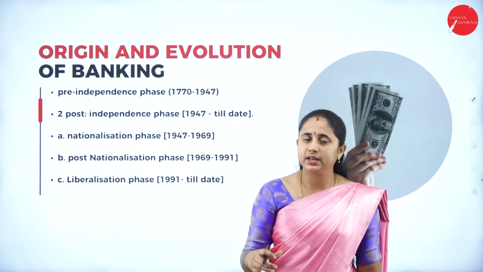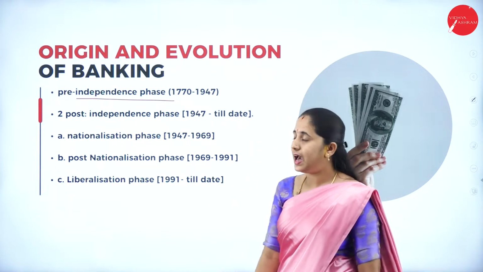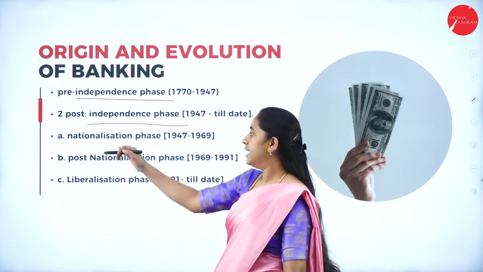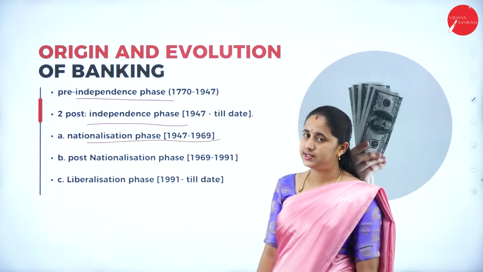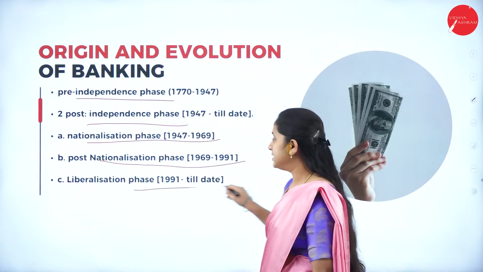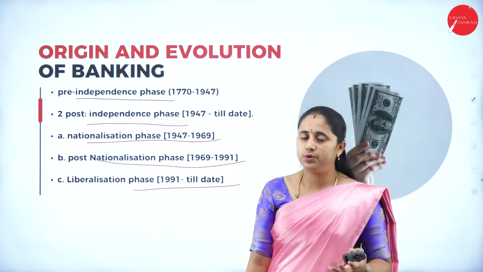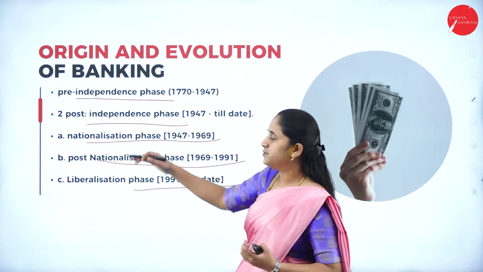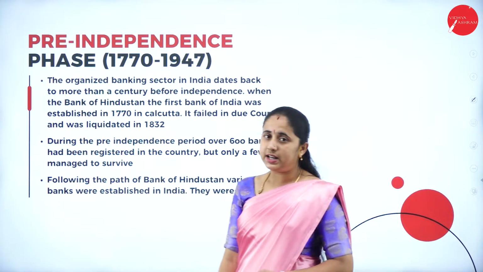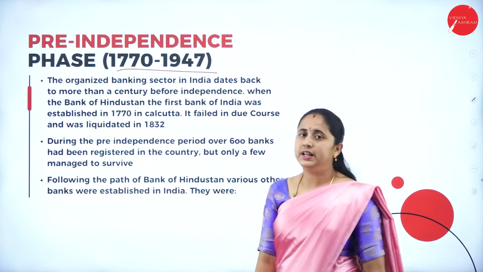This evolution of banking is broadly classified into two types: the pre-independence phase and the post-independence phase. Under the post-independence phase, we are going to study three parts: first, the nationalization phase; next, the post-nationalization phase; and the liberalization phase. So let us look into the pre-independence phase, which is from 1770 to 1947.